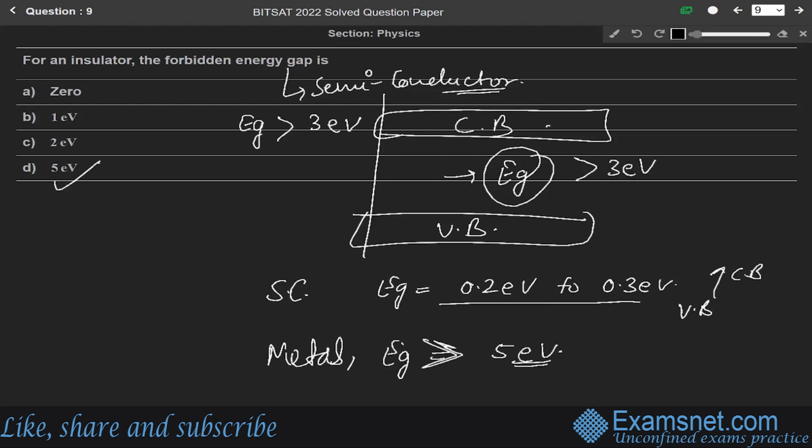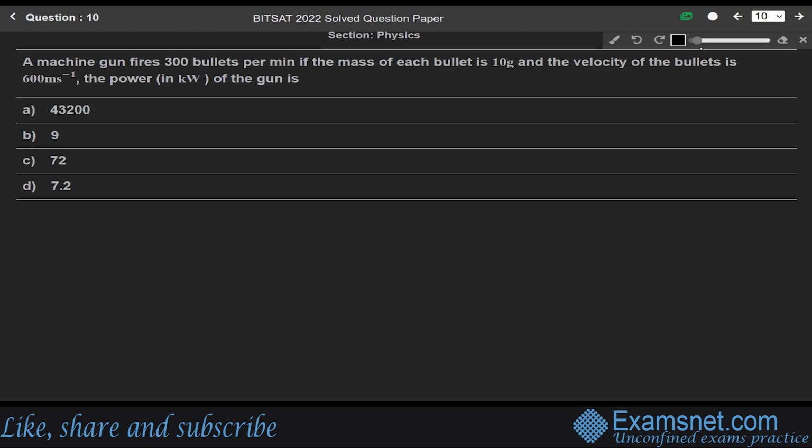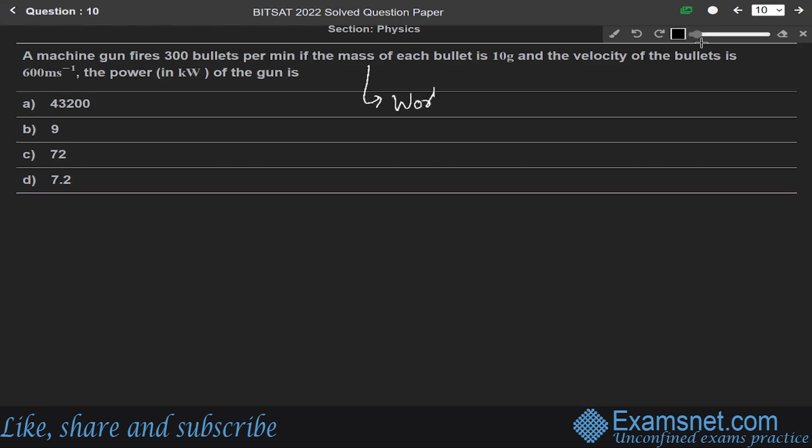Okay, so next question 10. A machine gun fires 300 bullets per minute. If the mass of each bullet is 10 gram and the velocity of bullets is 600 meter per second, the power of the gun is. So this question is from the chapter of work, energy, and power.